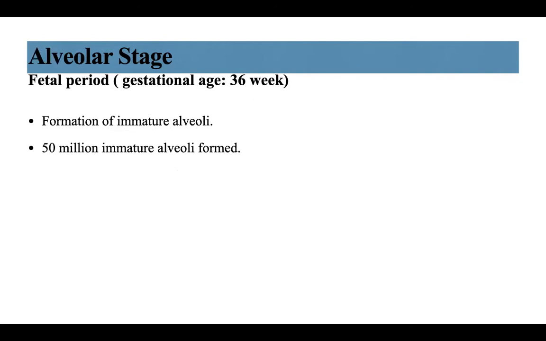Alveolar stage, the last stage in fetal life, at gestational age of 36 weeks, that continues till 8 years. There will be formation of immature alveoli, and 50 million immature alveoli are formed at this stage.